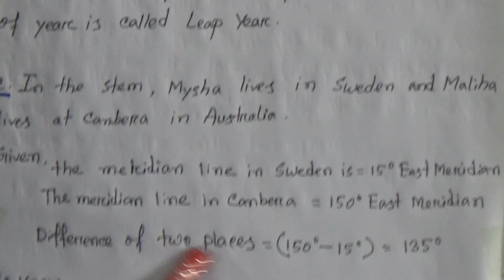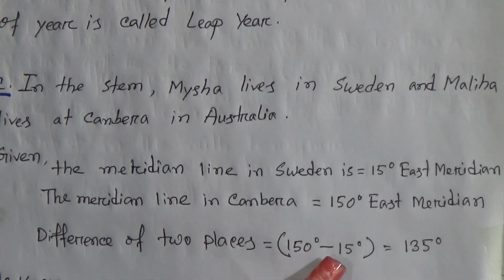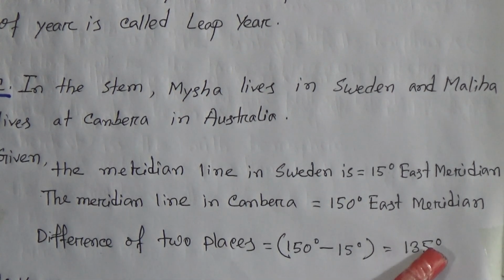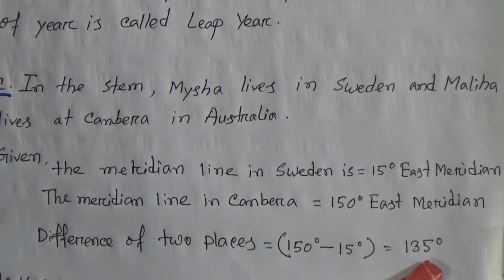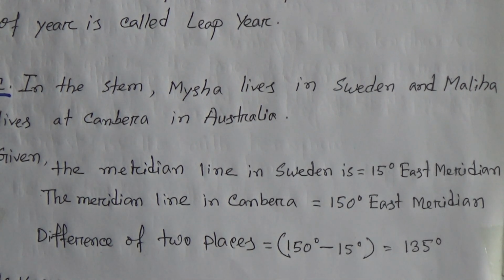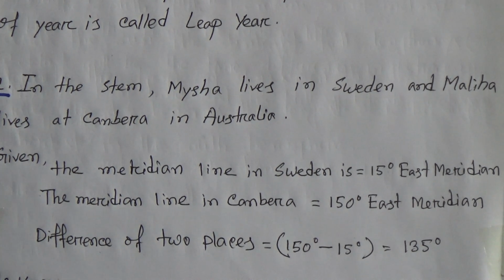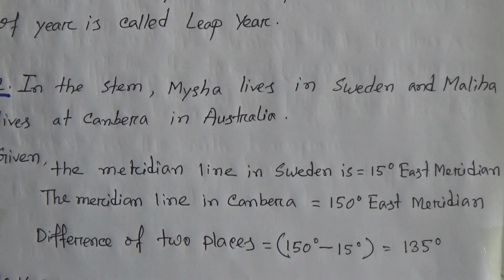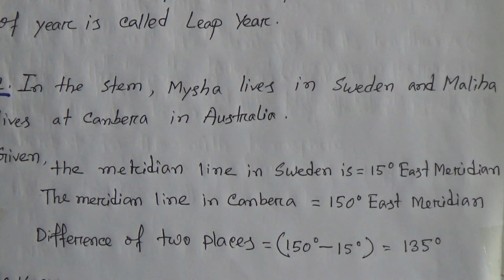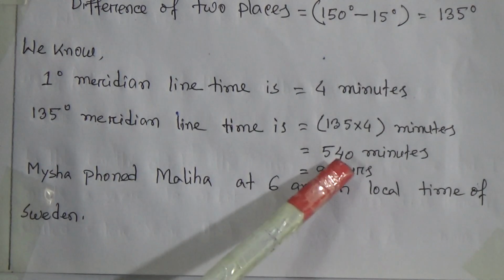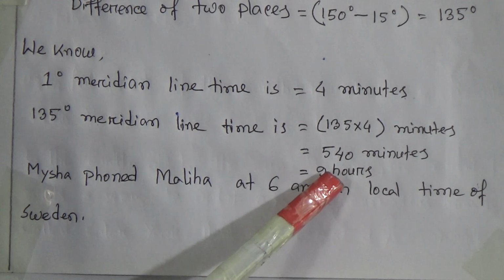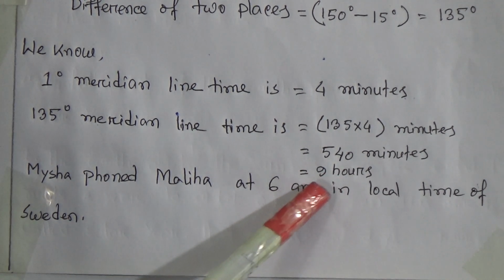So the difference of two places is 150 minus 15 degree equals 135 degree. We know that for 1 degree meridian, the time difference is 4 minutes. So 135 degree meridian line time is equals 135 into 4 minutes equals 540 minutes. And if we divide 540 by 60, then we will get hours, and it will be 9 hours.